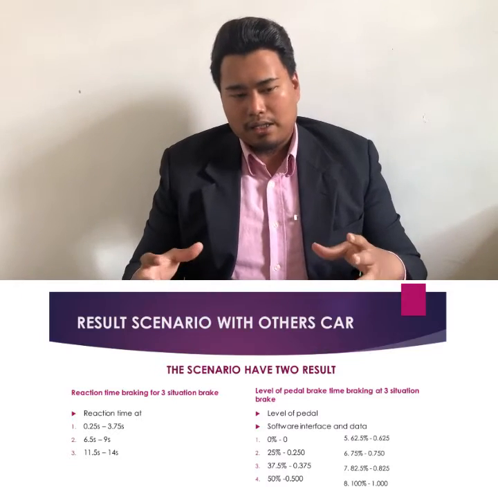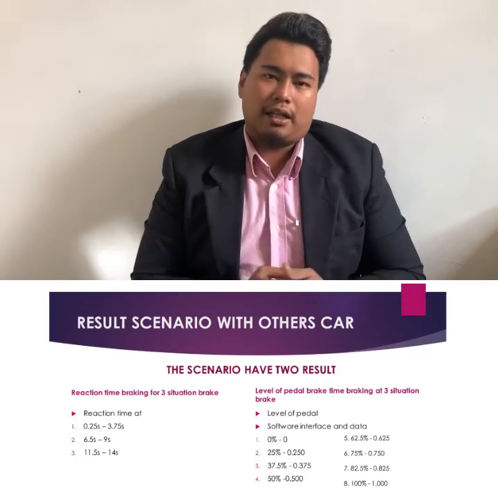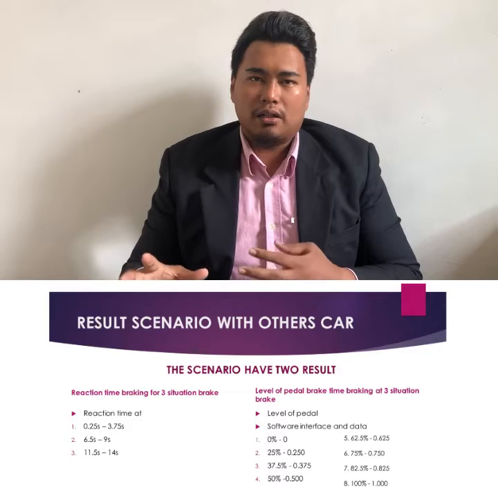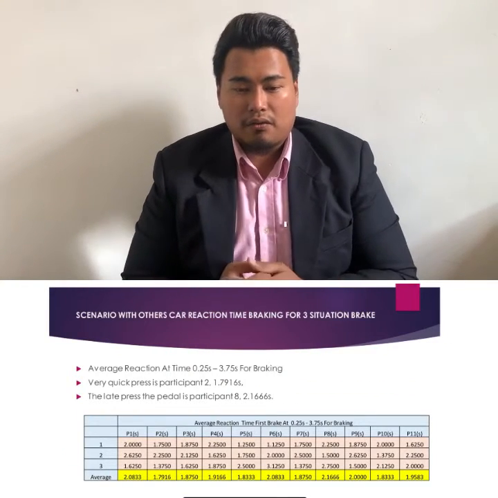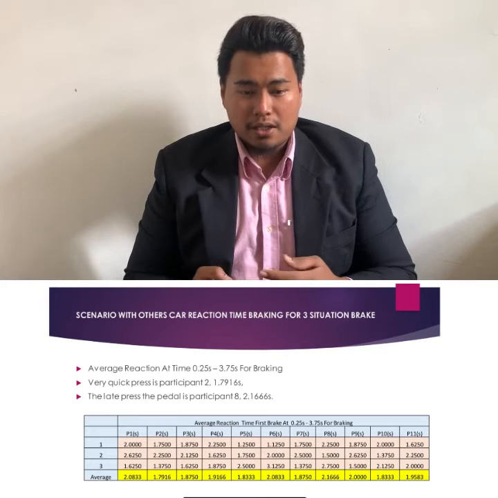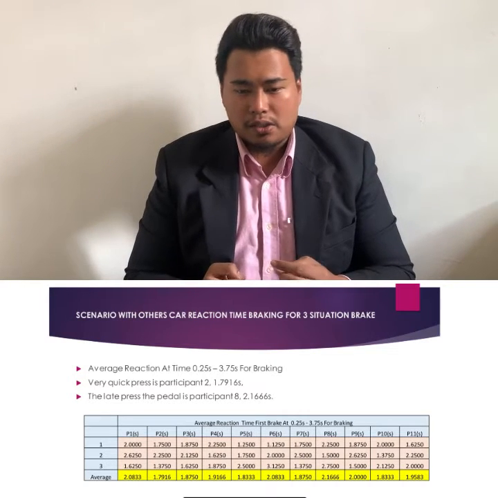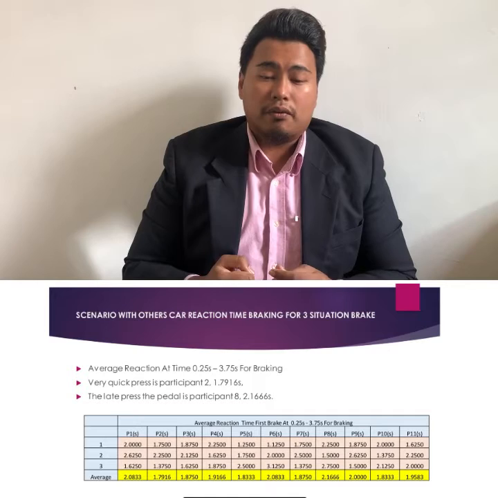So the times I will put below the video. The average time is 0.3275.